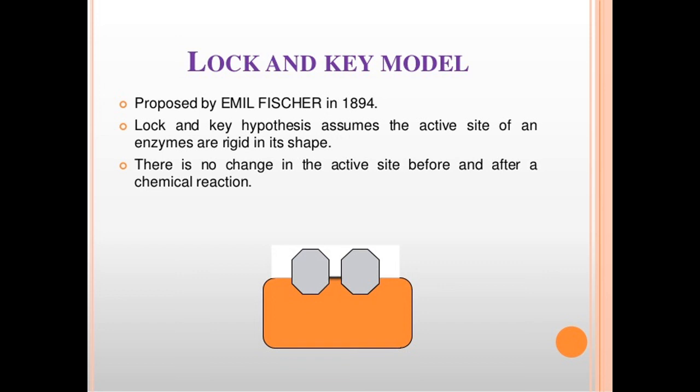So, for example, the conversion of succinic acid into fumaric acid is catalyzed by the enzyme succinic dehydrogenase. The presence of malonic acid will inhibit the enzyme activity because malonic acid has the same structure as that of succinic acid. So it goes and occupies the spaces on succinic dehydrogenase, which then doesn't have any active sites for the succinic acid.